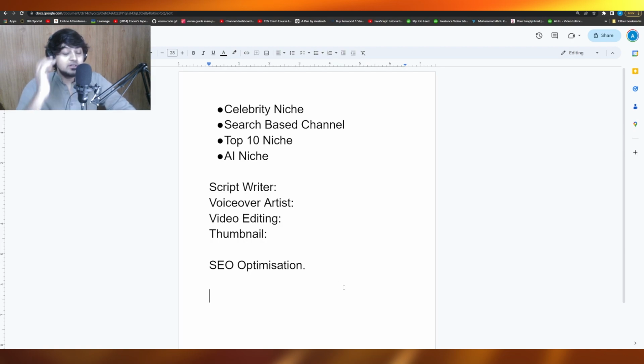Now, a few more things that you have to keep in mind. There is a thing known as CPM. In the celebrity niche, the CPM isn't that high. In the search-based niche, the CPM is high because you're talking about software that people might pay for. In the top 10 niche, the CPM is also not very high. In the AI niche, the CPM is high, which basically means that you can make more money in the search-based and in the AI niche for the same amount of views than if you were to get those views in the celebrity or top 10 niche. You would make less money. So just do a Google search on YouTube before going into any niche to see what the CPM of that particular niche is, and you're going to be good to go.